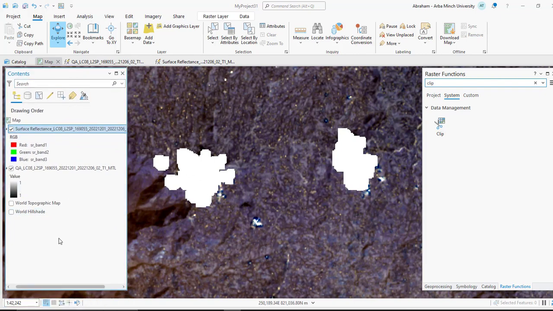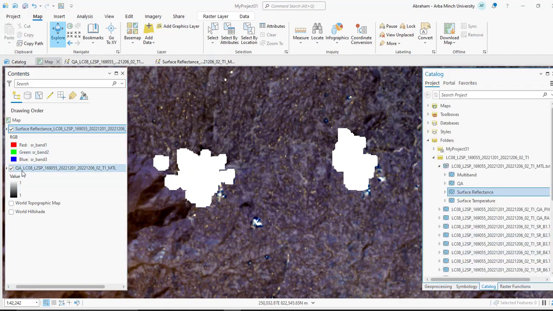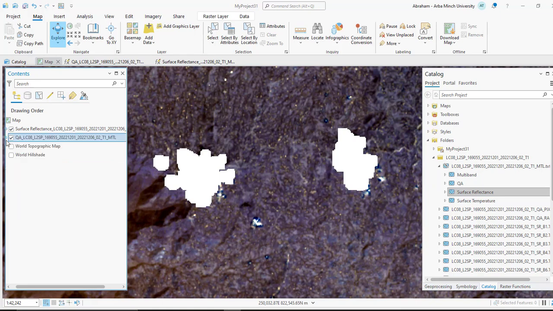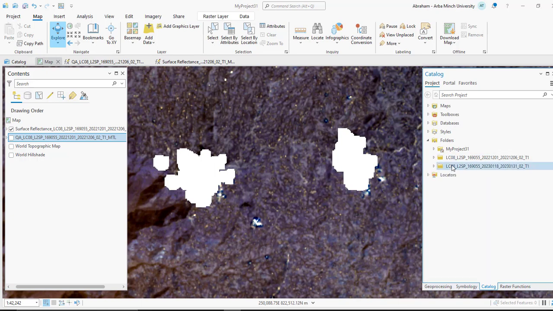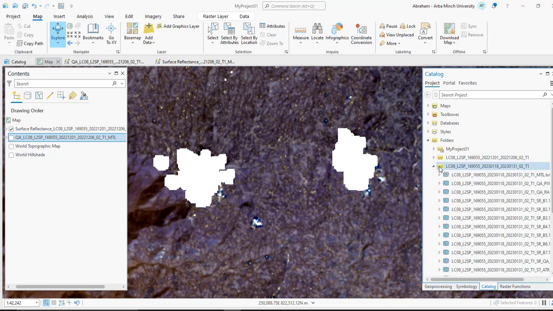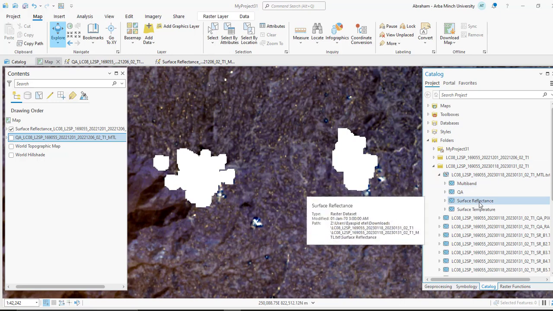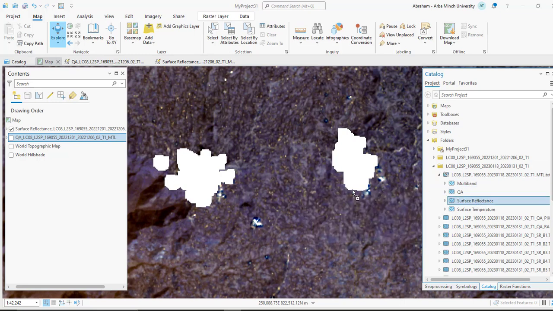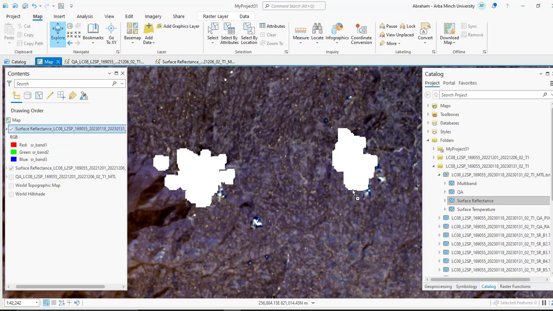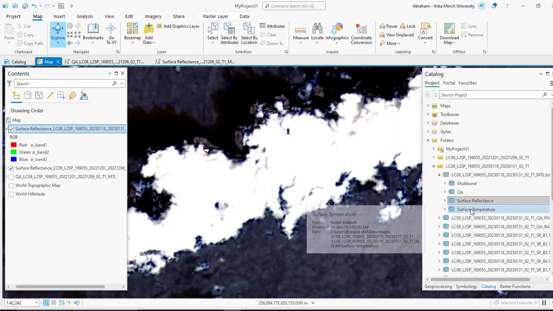So again, open your image. My next image will be this one. So for this layer also add the surface reflectance and QA band.